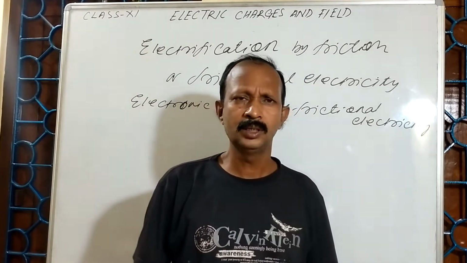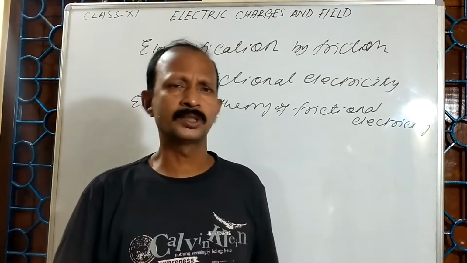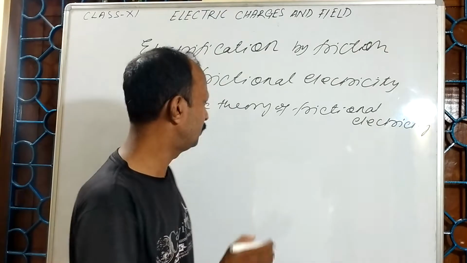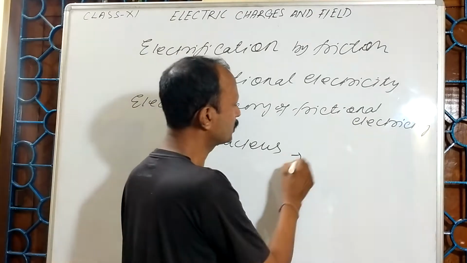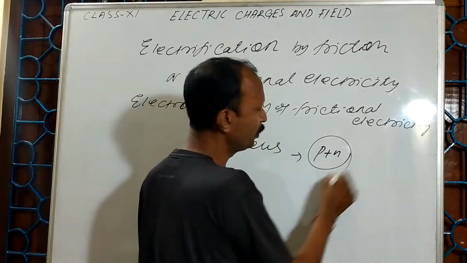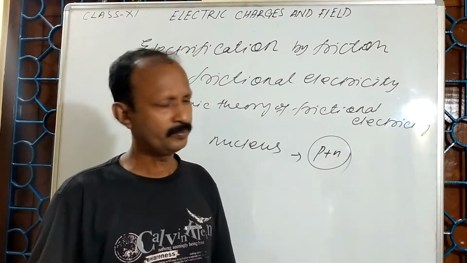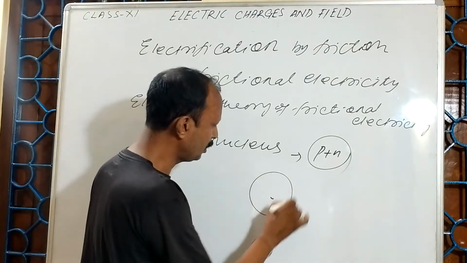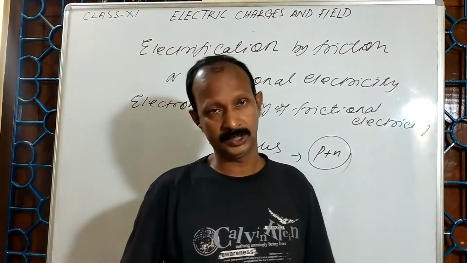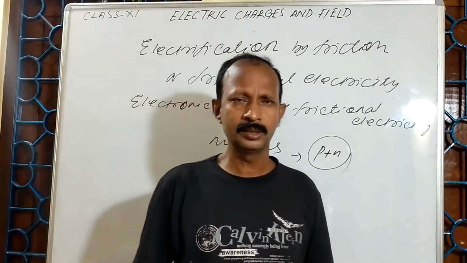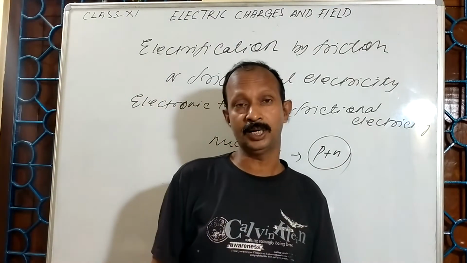You know that all matter is made up of several atoms. In each atom there will be a nucleus. In each nucleus you will find protons and neutrons. As a result, the nucleus is positive in charge. At the same time, the nucleus is surrounded by a number of electrons in its different shells. Last class we discussed, we accepted electron as negative charge and proton as positive charge.